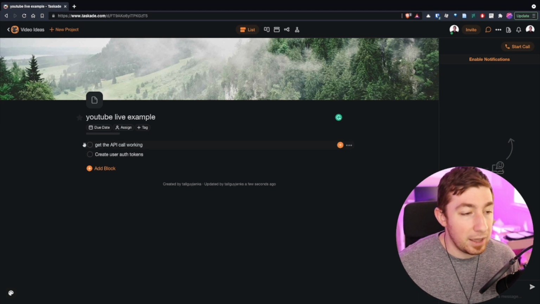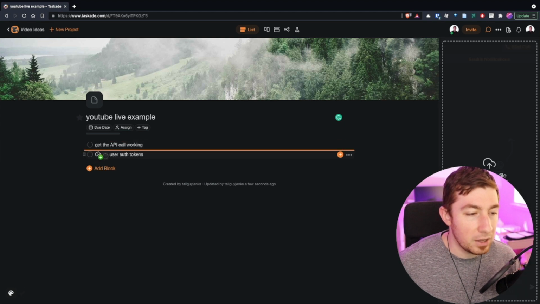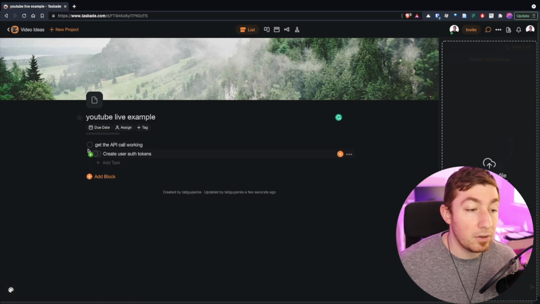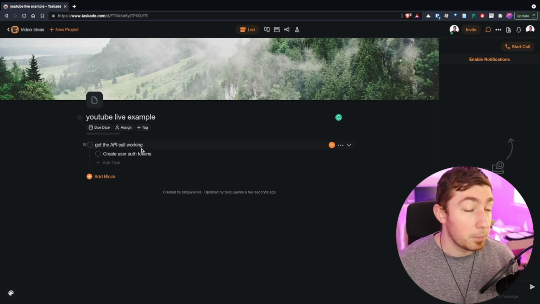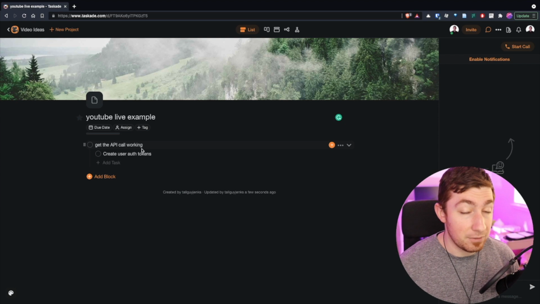So now we have these tasks, and just like Notion, those little 6 dots you can drag and drop and move, you can nest these tasks underneath each other, and you have basically unlimited levels of task nesting. So projects contain all of your tasks and everything else.